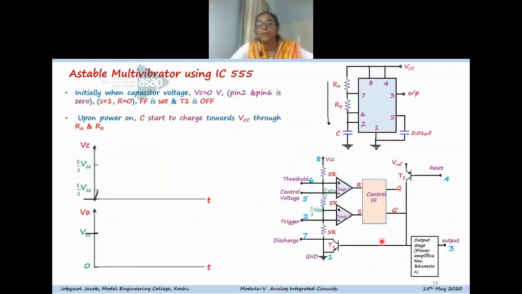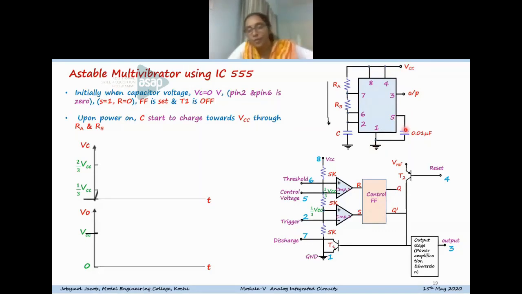Here you can see the diagram. The fourth pin is the reset pin, an active low pin, so if it is not used for reset, it should be connected to the supply voltage VCC. The 8th pin is the supply voltage, pin 1 is the ground pin, and pin 5 is the control voltage pin.